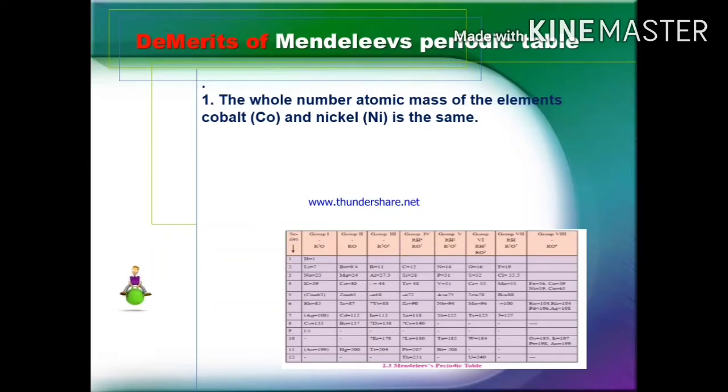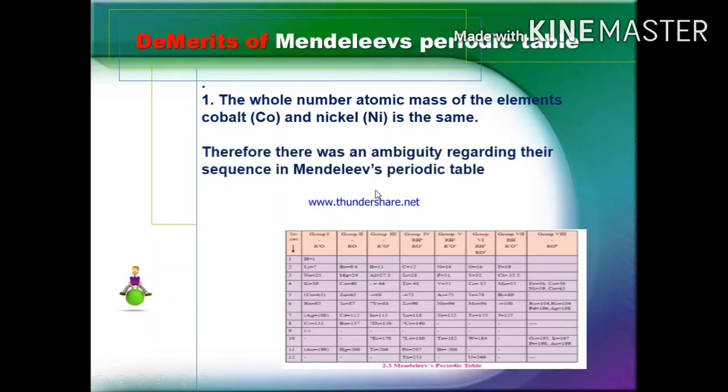Now we see the demerits of Mendeleev periodic table. The first demerit is the whole number atomic mass of the elements cobalt and nickel is the same. Therefore, there was a problem regarding their sequence in Mendeleev periodic table.